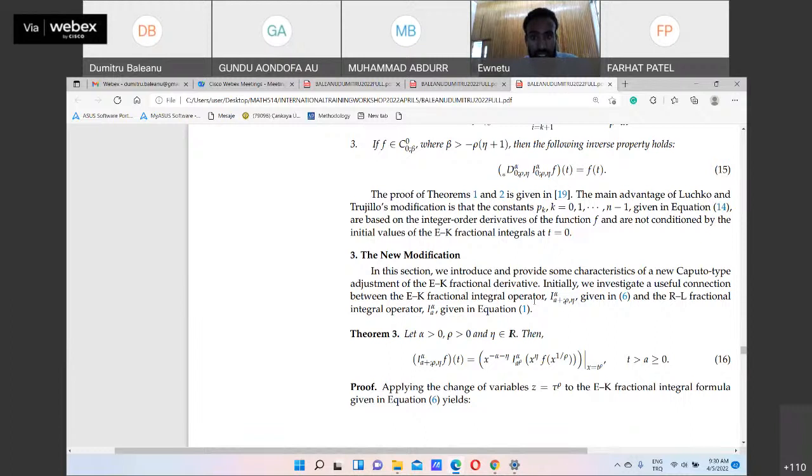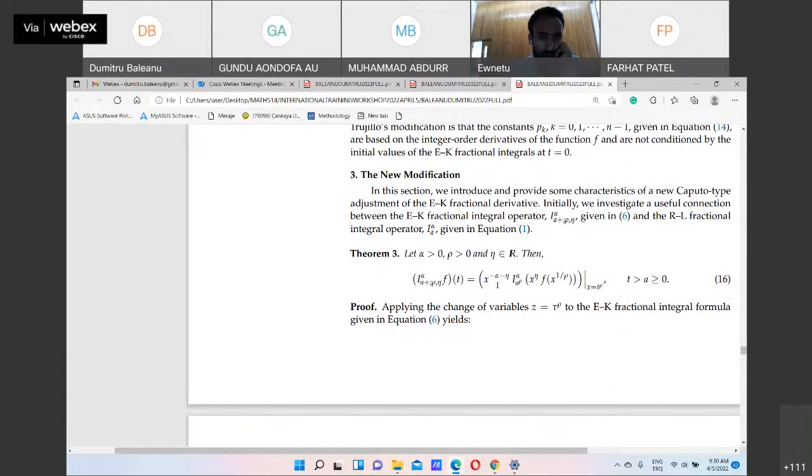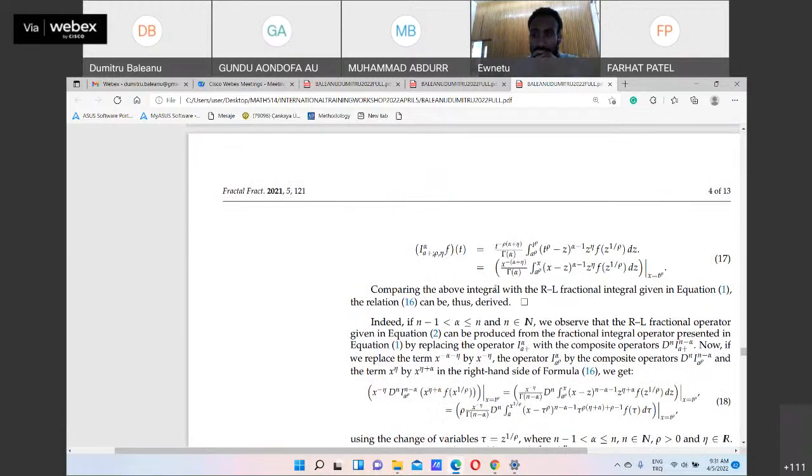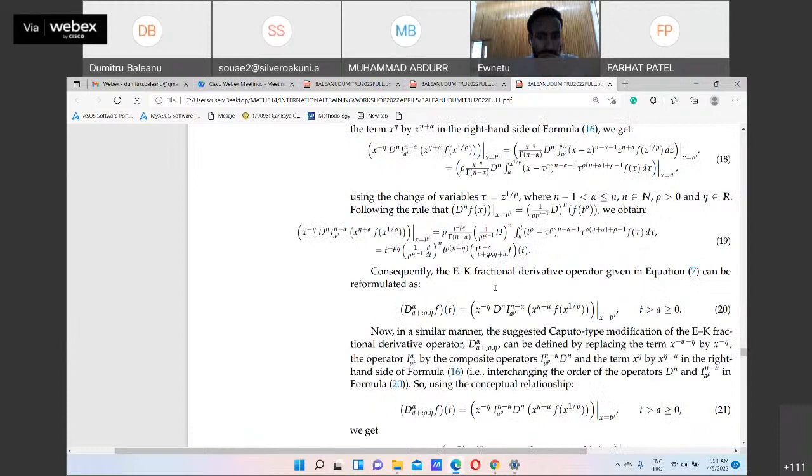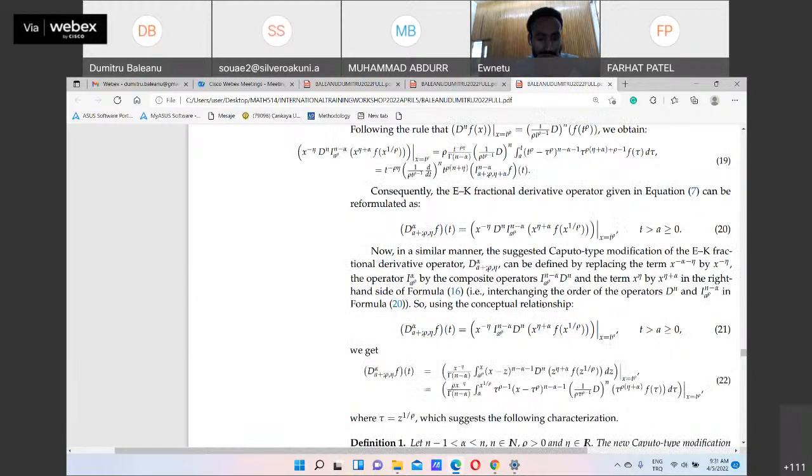So we introduce and provide some characteristics of a new Caputo type adjustment of the EK fraction derivative. Initially, we investigated a visible connection between EK and the fraction integral E alpha A plus rho eta. So this is the modification, the connection, and the proof. Yes. So consequently, this EK fraction derivative, Erdős-Cover, can be reformulated in this way. Unfortunately, it's a complicated formula.